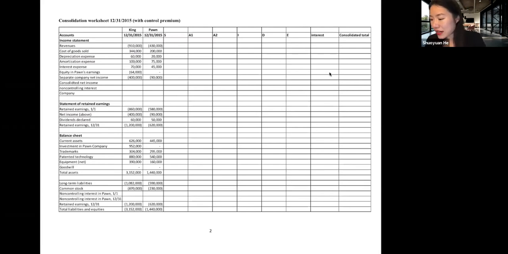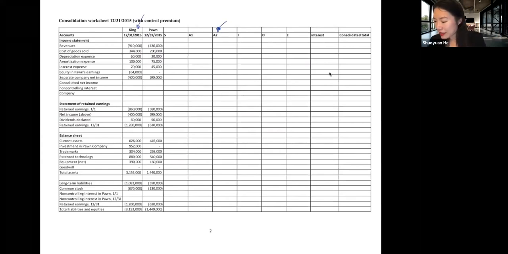The first difference is the parent book will be a little bit different because now we are paying a control premium to acquire the subsidiary's stock. And the second difference is in the A2 entry. Now we do not allocate goodwill according to the percentage of ownership because we have the presence of this control premium. So we cannot allocate it just according to the percentage of ownership.